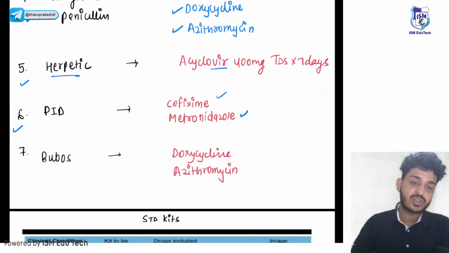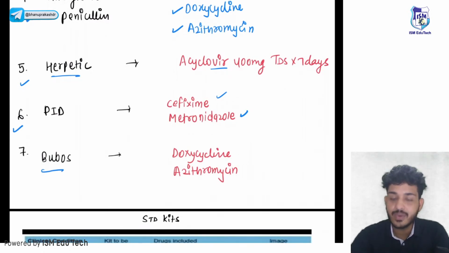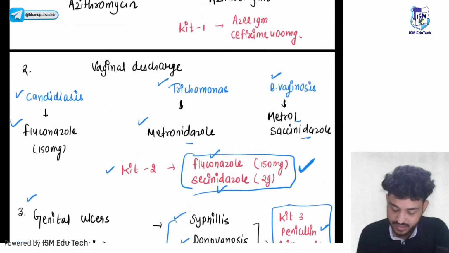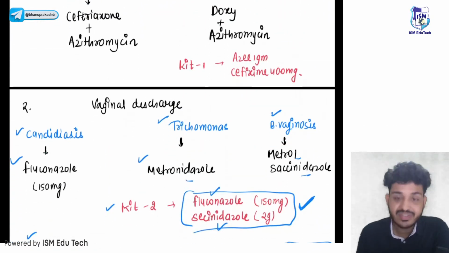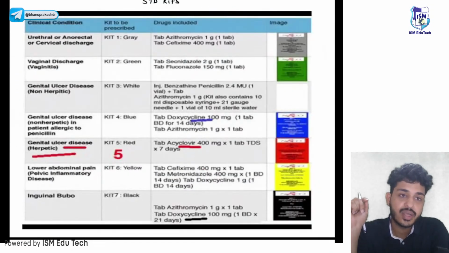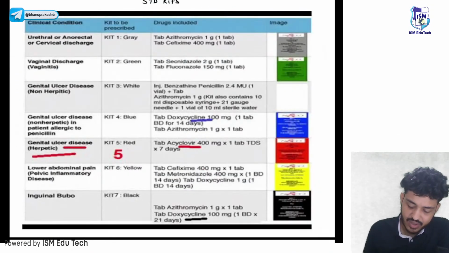And the last one is for the buboes. Buboes are your lymph nodes, and there it is doxycycline along with azithromycin. So these are your 7 kits, and I think you guys understood now why we are giving these combinations. Okay, these are your 7 kits. So this is what is written over here.